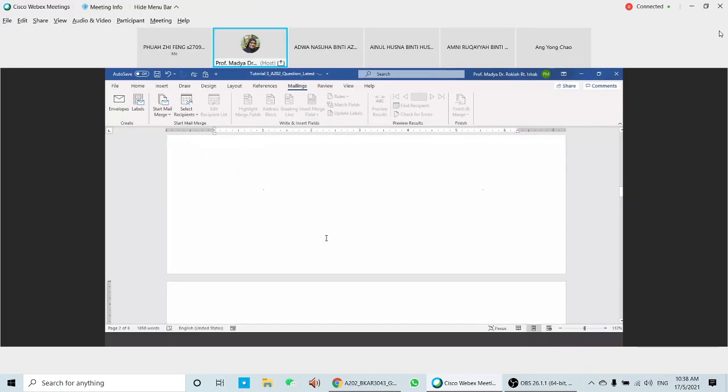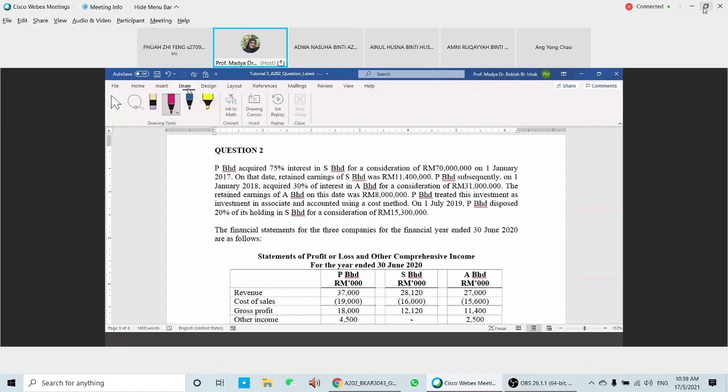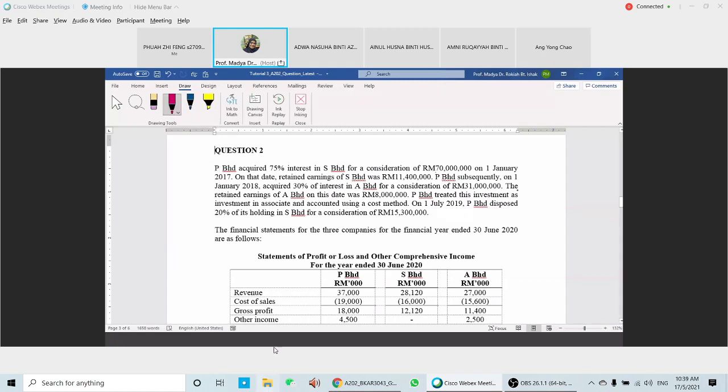Now we're going to look at question two. Okay, question two is more complicated compared to question one. Yeah, going to look at this one. Okay, P acquired 75% interest in S for the cash consideration here of 70 million on 1st of January 2017.